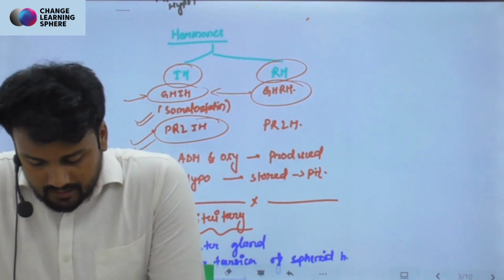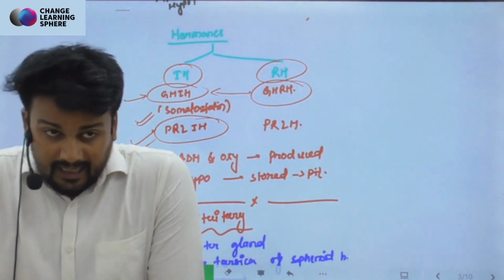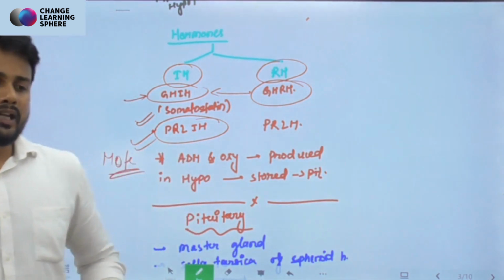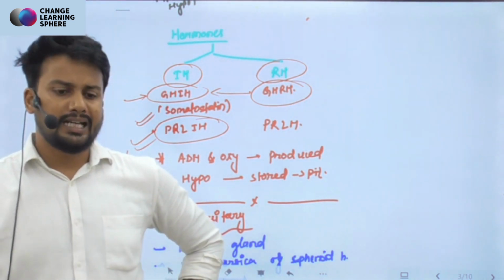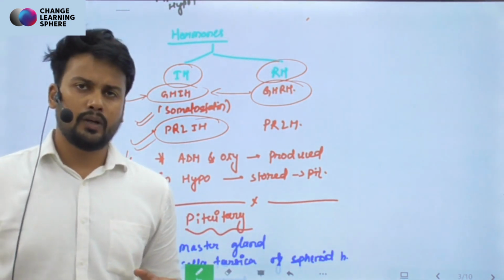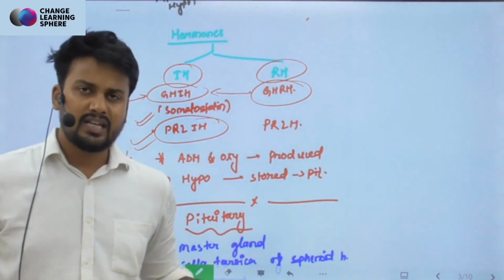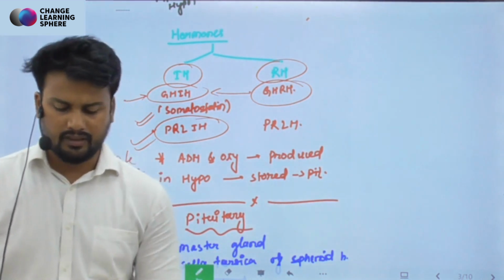It is called the master gland, right? And the name of this gland is of course pituitary, right? It is the master gland because so many hormones are secreted, and all these hormones have different sites to work in our body, and they control a vast array of functions in our body. Different cells are controlled by it, lots of things, right?